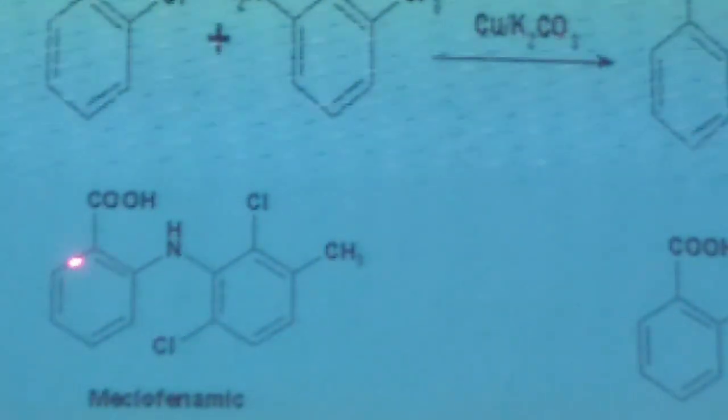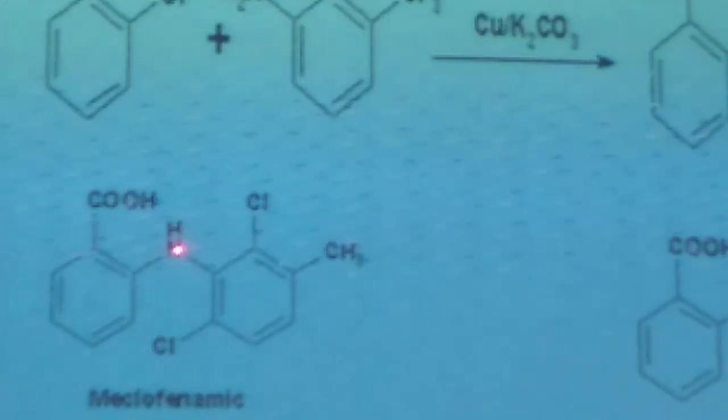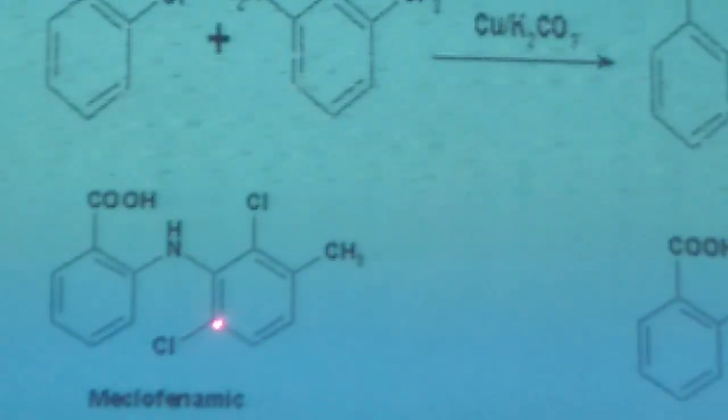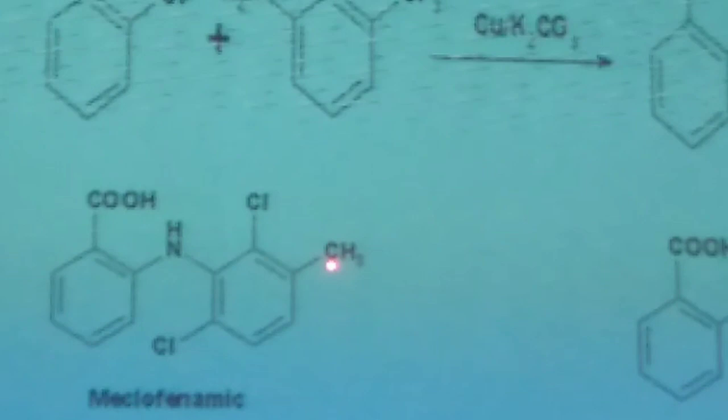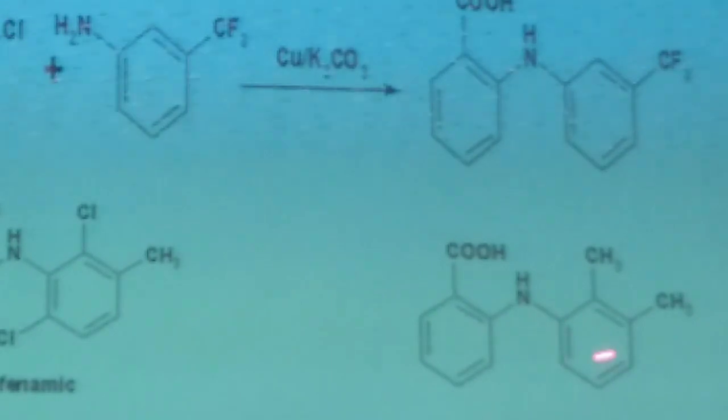That is the structure of meclofenamic acid, methyl chlorine phenamic acid. That linkage is anthranilic acid, or aminobenzoic acid, and when it combines with a phenyl group, that is called phenamic acid, and that is meclofenamic acid. That linkage is called mefenamic acid. Mefenamic acid contains aminobenzoic acid or anthranilic acid attached with a xylene ring.